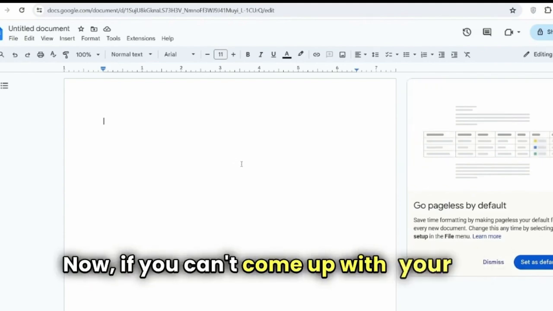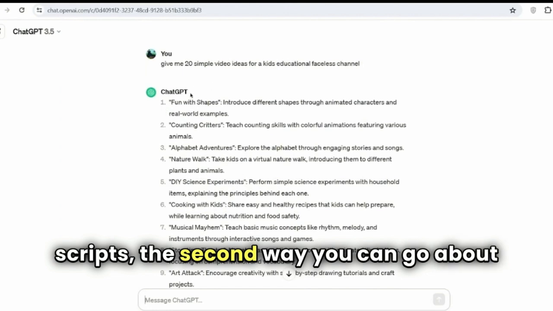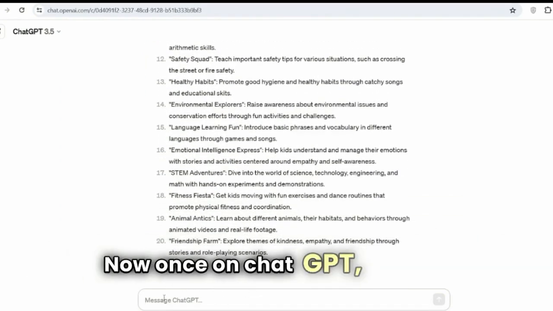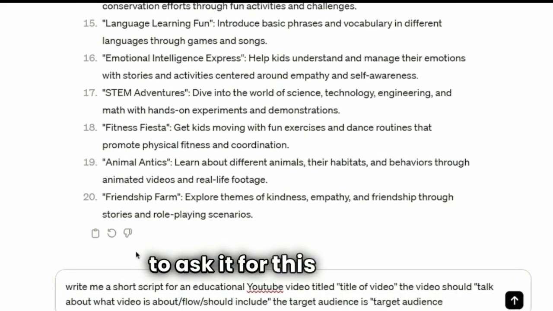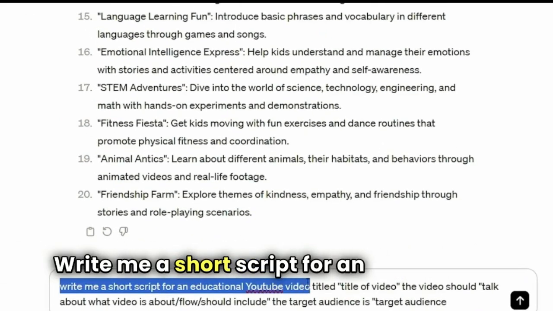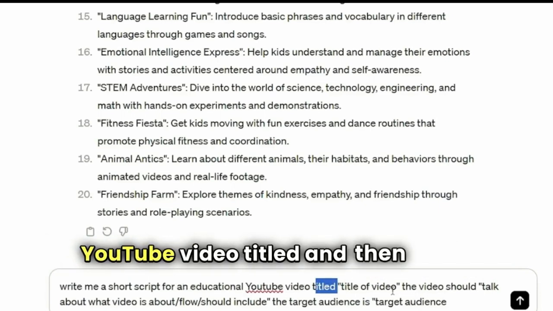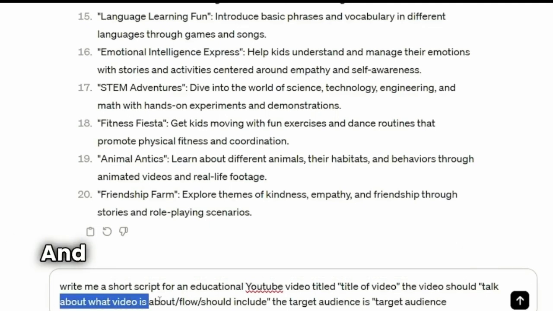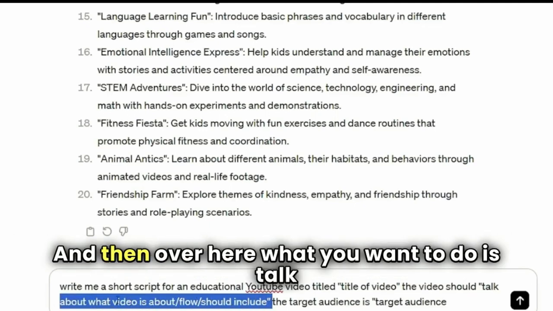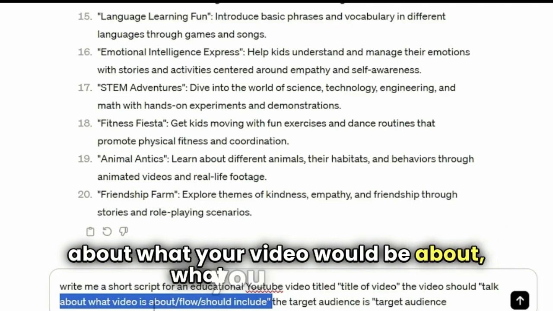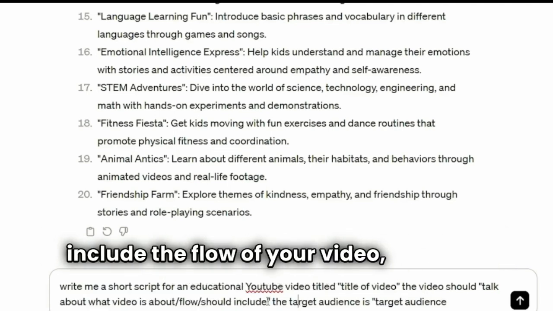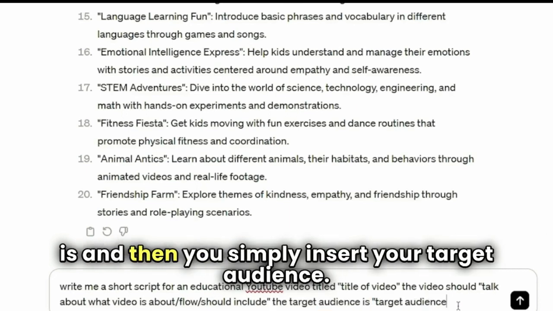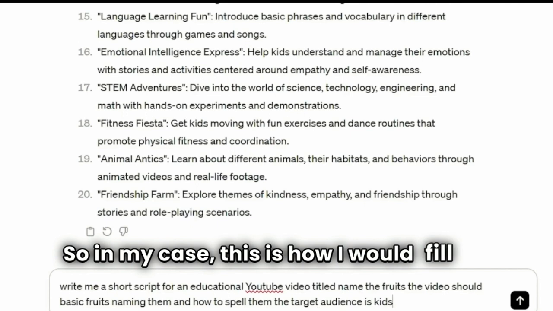Now, if you can't come up with your own scripts, the second way you can go about getting your script is by using, once again, ChatGPT. Now, once on ChatGPT, you want to ask it for this prompt: write me a short script for an educational YouTube video titled, and then you're going to insert the title of your video, and then it says the video should. And then over here, what you want to do is talk about what your video would be about, what you wanted to include, the flow of your video, and then the target audience is, and then you simply insert your target audience. So in my case, this is how I would fill this out.